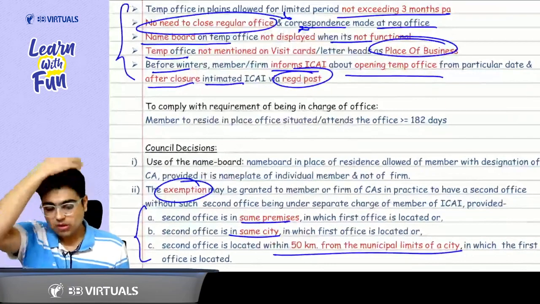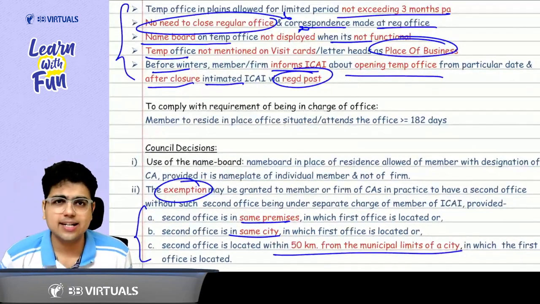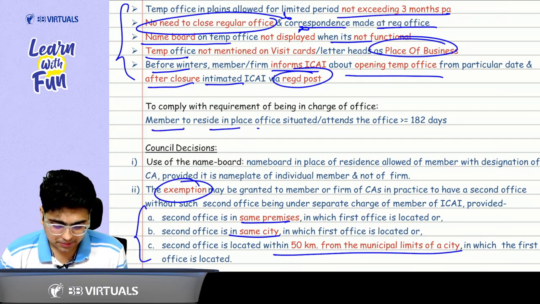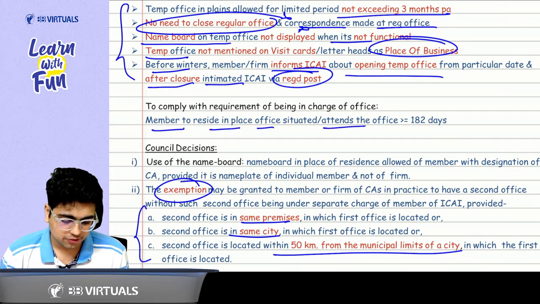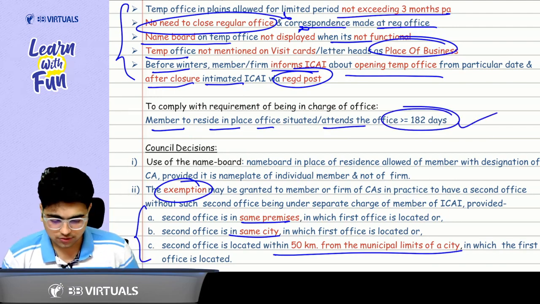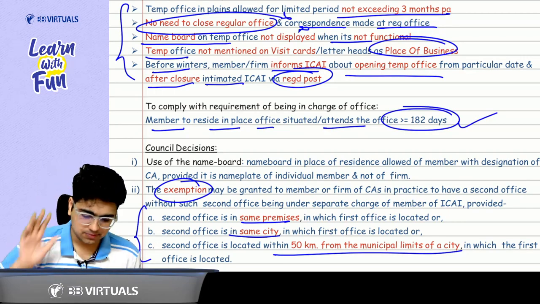Acha sir, how do I consider whether I have attended the office in that city or not? So it says, members should reside in the place of office situated or attend the office for more than or equal to 182 days. Then it will be considered that they were in charge of the office. So just remember this limit from MCQ point of view.